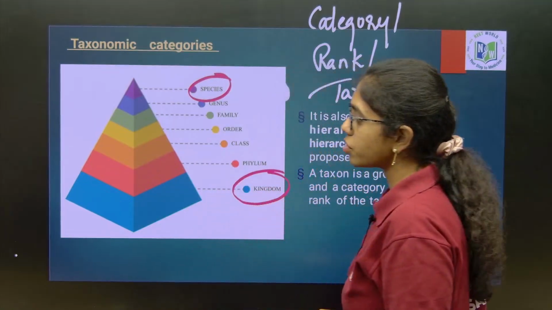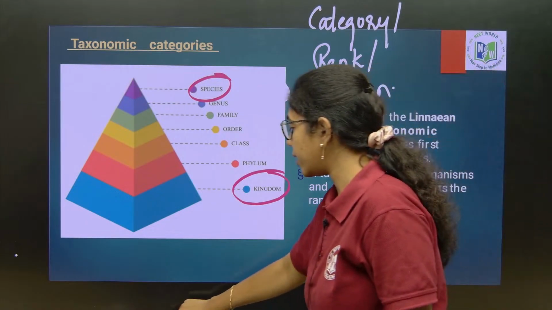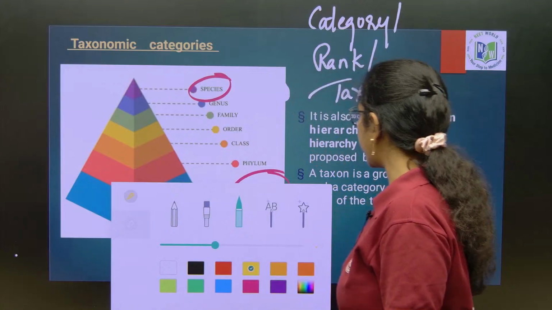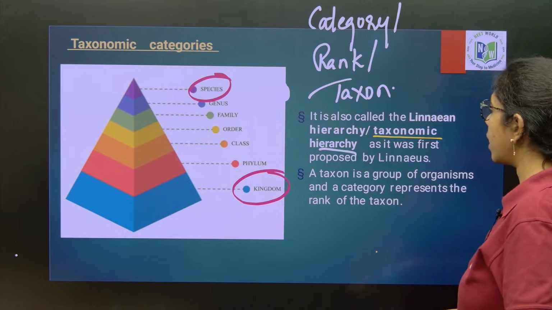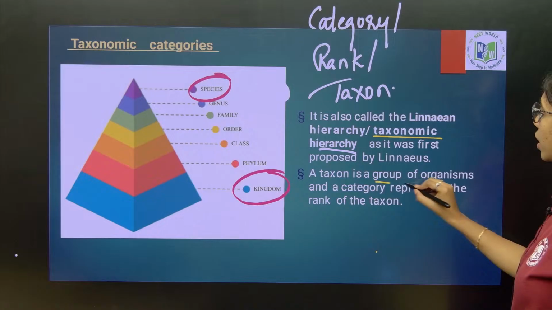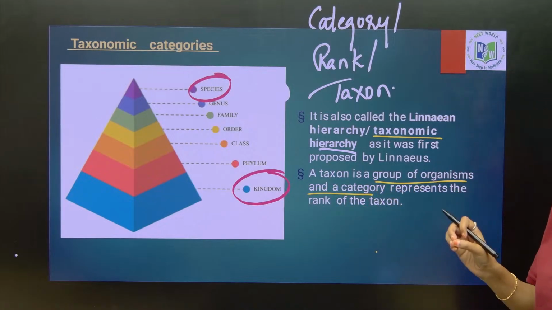As such, we have 7 obligate categories. It is called the Linnaean hierarchy or taxonomic hierarchy, as it is proposed by Linnaeus. A taxon, any taxon of these 7, is nothing but a group of organisms, and a category that represents the rank of the taxon.